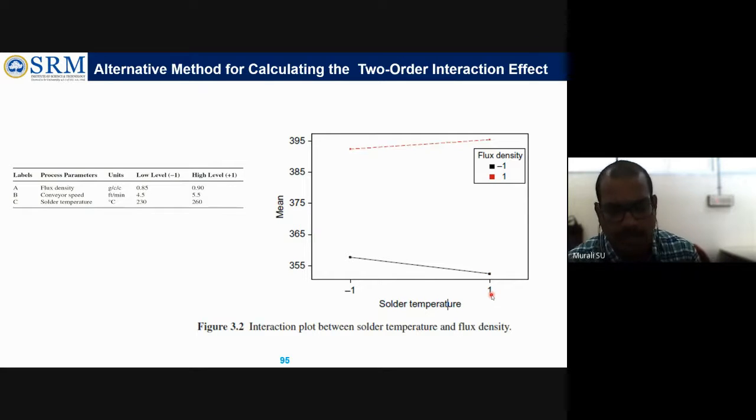This is the inference we can take, because here shoulder temperature is at high level, and this black line is representing what? Flux density at the low level. So the inference will be: when flux density is at low level and shoulder temperature at high level, we can expect a low level of defects. This is what we can take from this interaction graph.